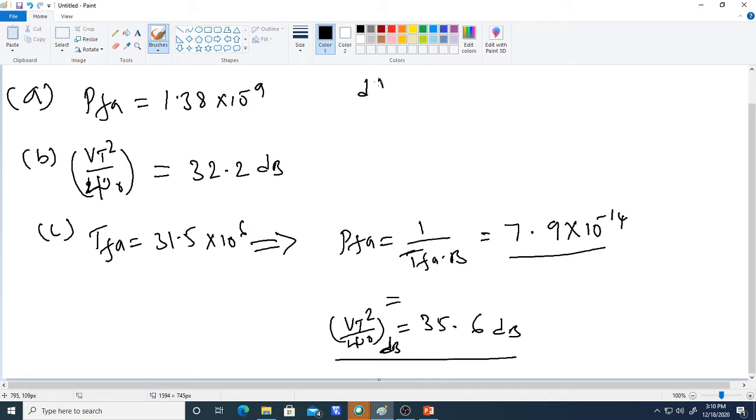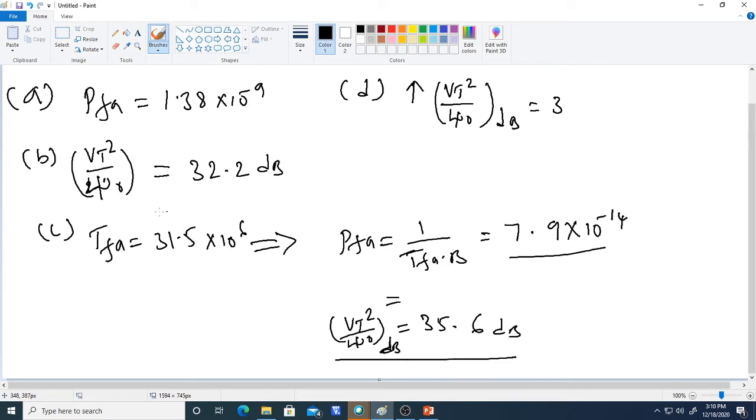So now the D is: whenever you change the value of Vt square by psi naught, the threshold to noise ratio in dB, decrease the value by 0.3 dB.